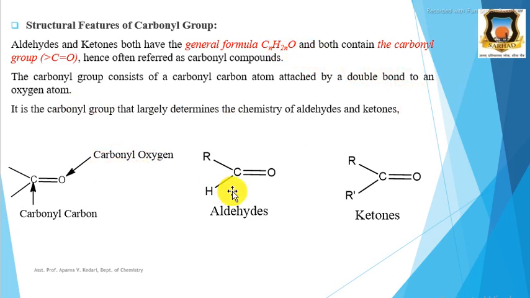Both are considered carbonyl compounds because they contain the carbonyl group. This is the aldehyde. In aldehyde, it is RC=OH, and in ketones both alkyl groups are attached to the carbonyl carbon. But in aldehydes, one group is an alkyl or aryl group and the second one is hydrogen. Therefore, aldehydes and ketones are carbonyl compounds.